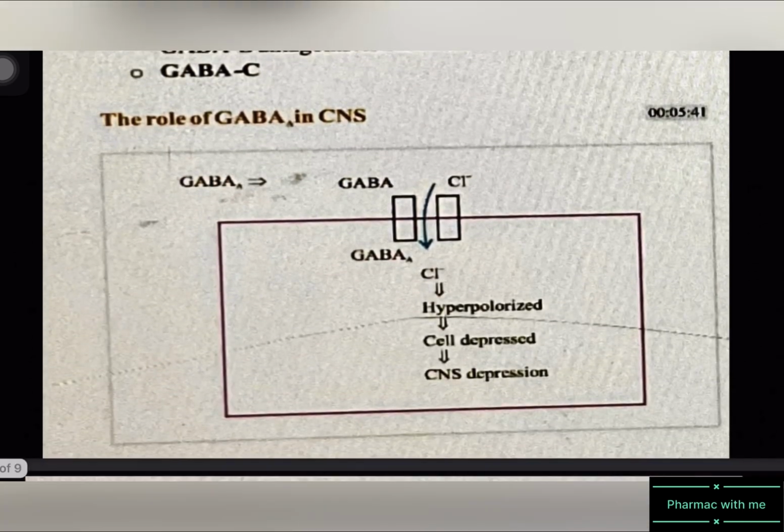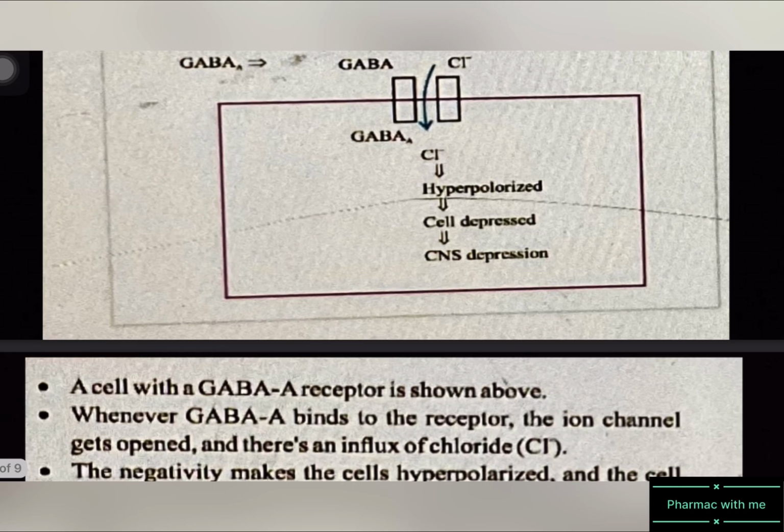Let's study the role of GABA A in CNS. A cell with a GABA A receptor is shown here. Whenever GABA binds to the receptor, the ion channel gets opened. This is the ion channel, and now it is open, and there is an influx of chloride ions.